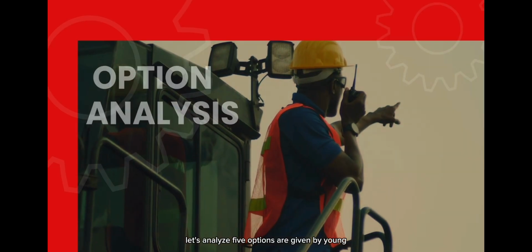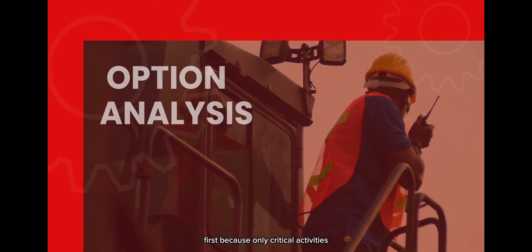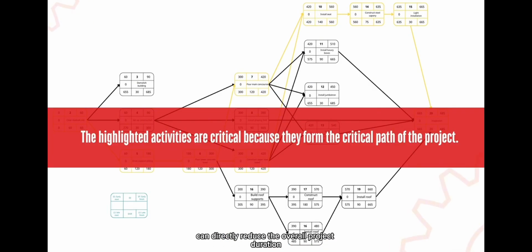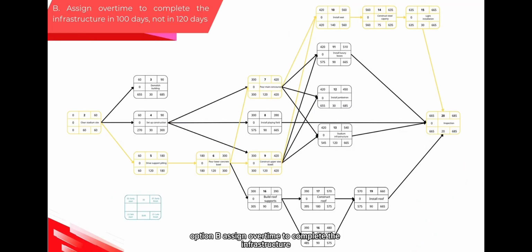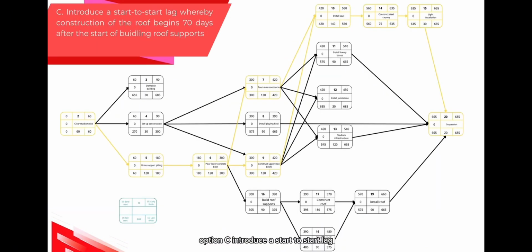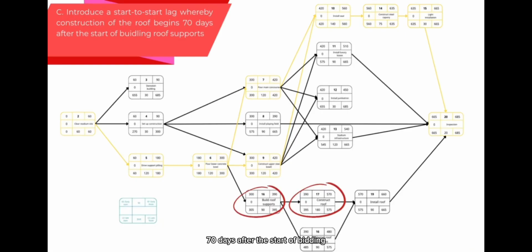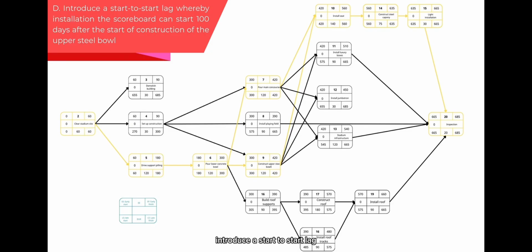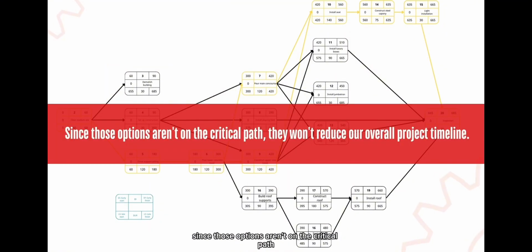Let's analyze the 5 options given by Young, first because only critical activities can directly reduce the overall project duration. Option B: assign overtime to complete the infrastructure in 100 days, not in 120 days. Option C: introduce a start-to-start lag, whereby construction of the roof begins 70 days after the start of building roof supports. Option D: introduce a start-to-start lag, whereby installation of the scoreboard can start 100 days after the start of construction of the upper steel bowl. Since those options aren't on the critical path, they won't reduce our overall project timeline.